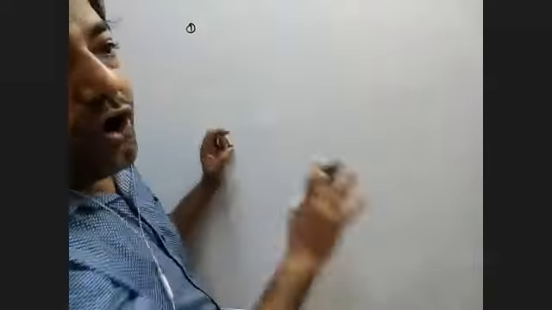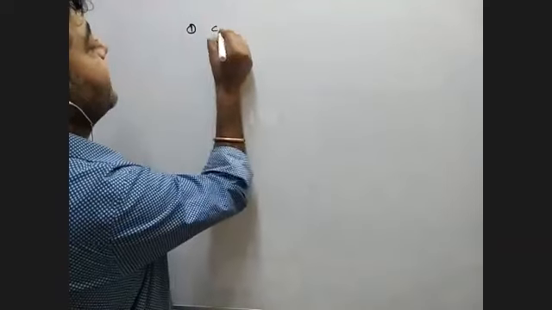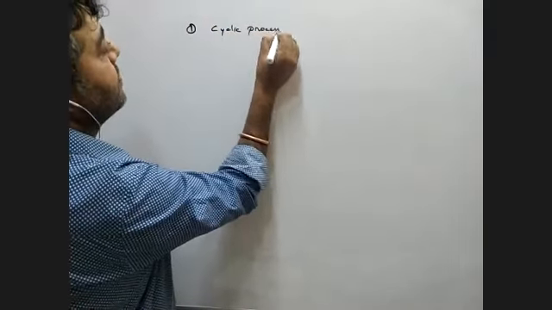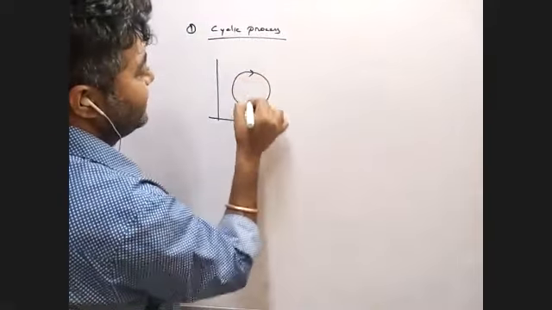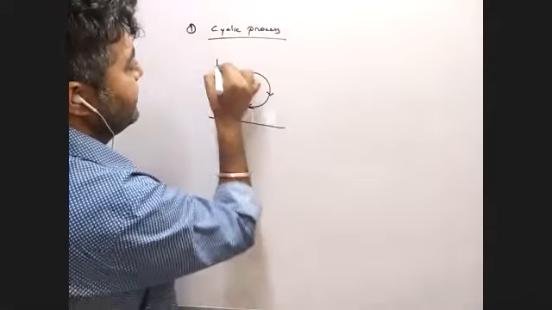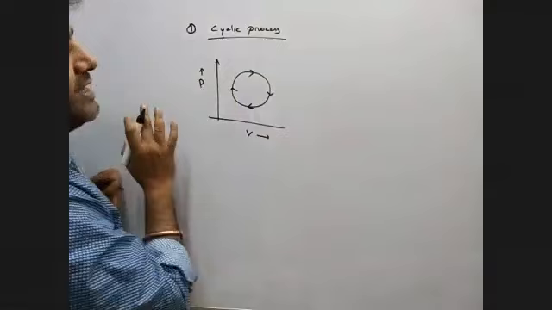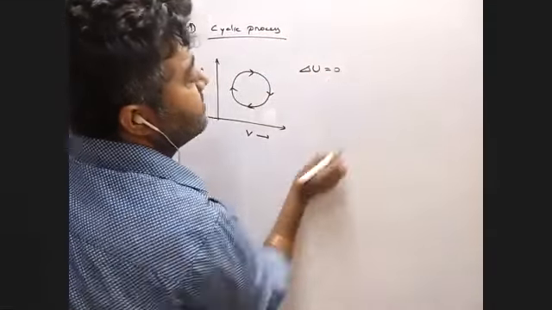ওকে, আমরা এবার combination পড়ি, like first cyclic process, number 1. Now see, if you know all these things, now all these processes are so easy. First one is cyclic process. So in cyclic process, what has happened? Either this is clockwise or anti-clockwise, pressure and volume. So easily we can say, in case of cyclic process, del U is 0. Is it clear?